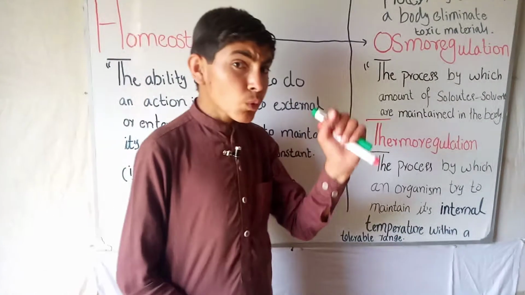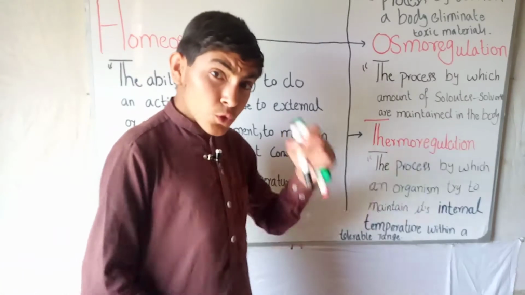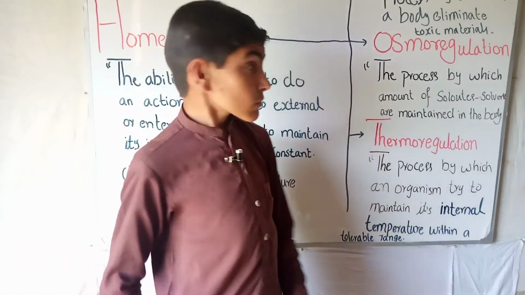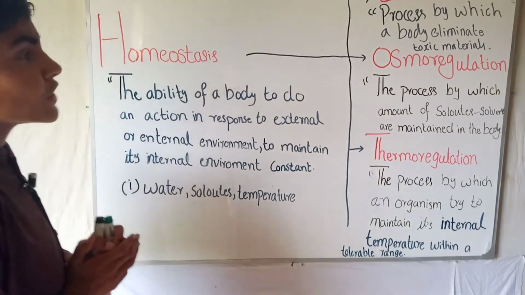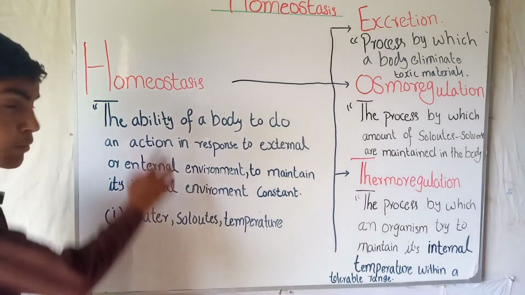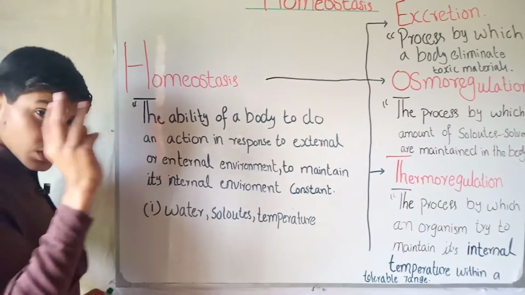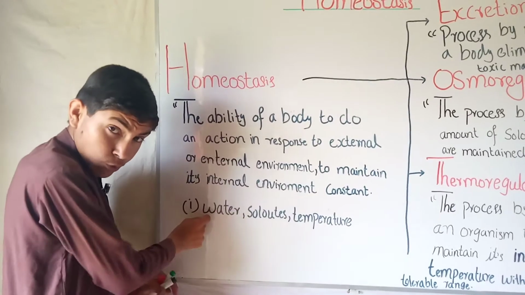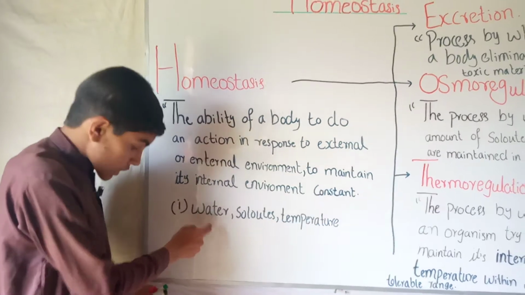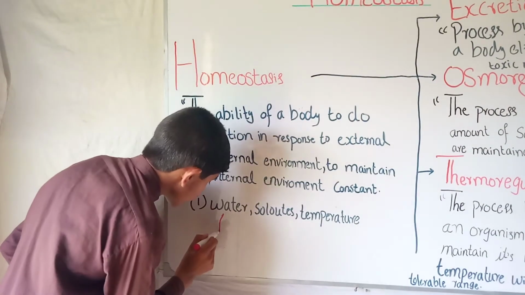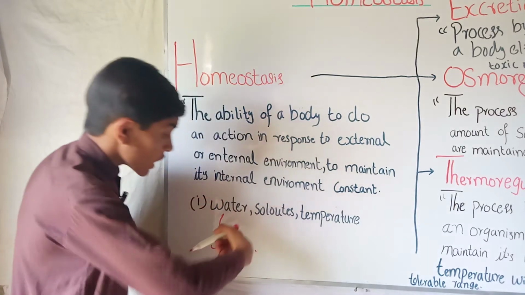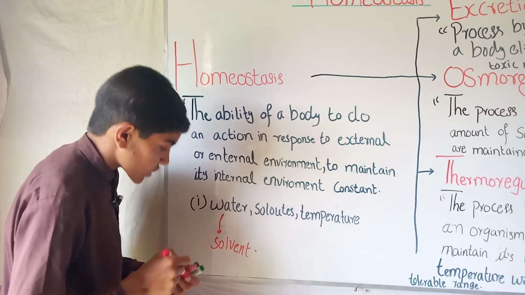So student, you know that homeostasis is the ability of a body to do something in response to outer changes. Homeostasis can be divided into three things, but firstly we will talk about these. One is the amount of water, which in scientific language we call the solvent. Next is the solute, and third is the temperature.